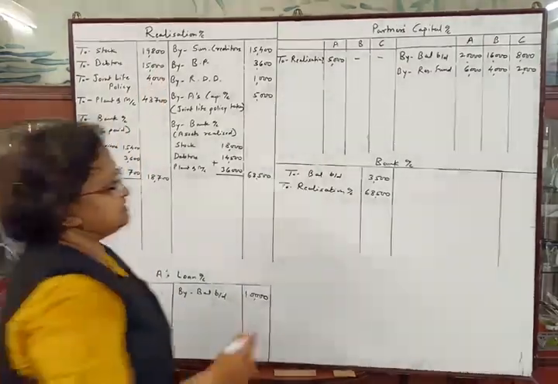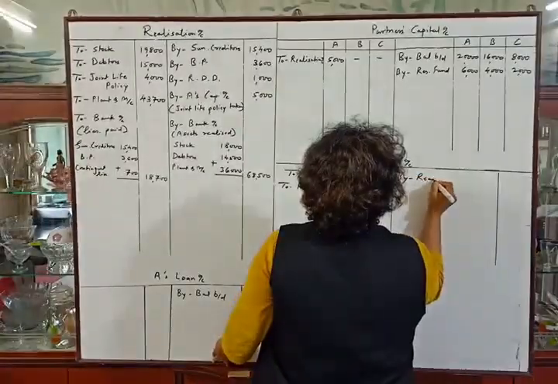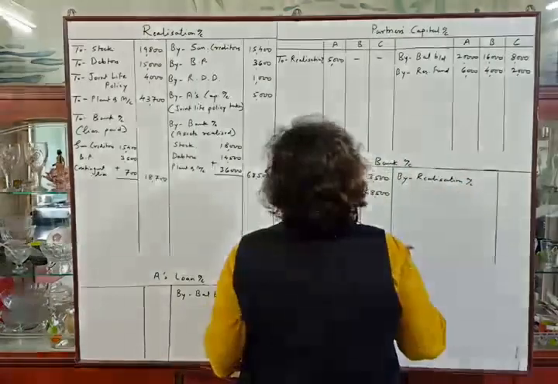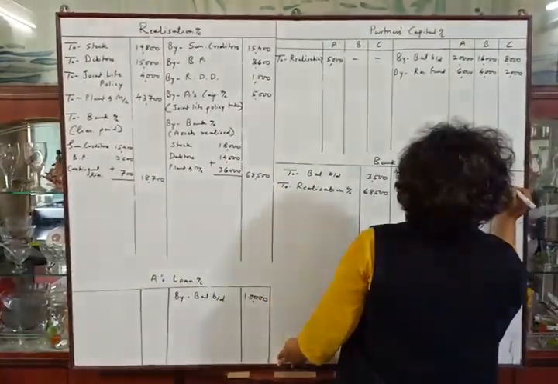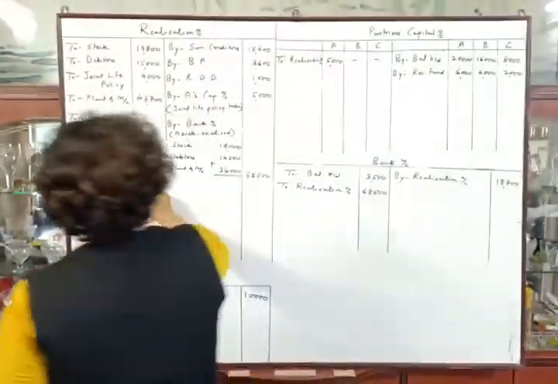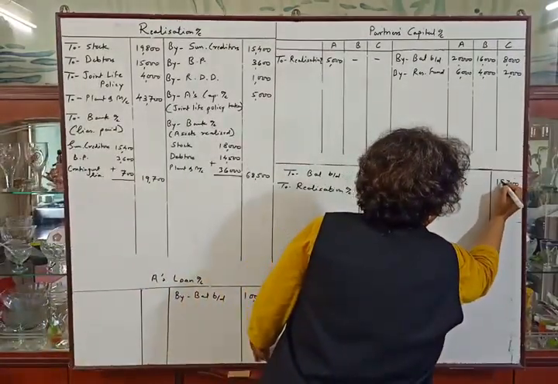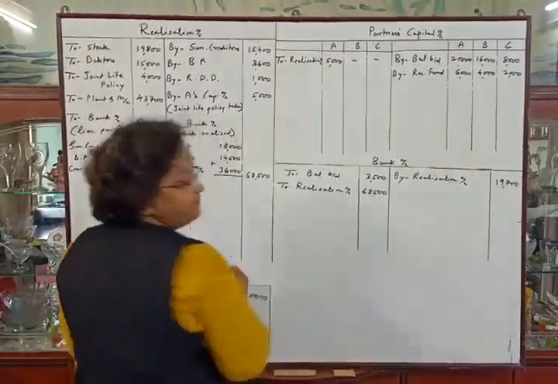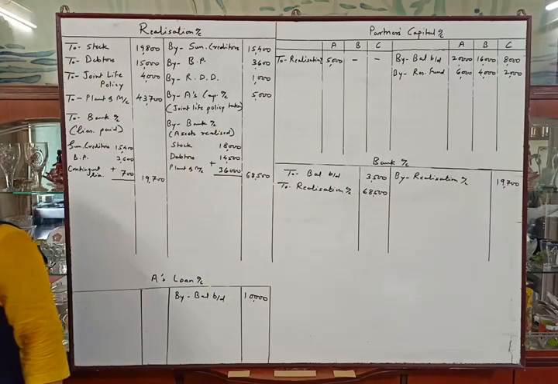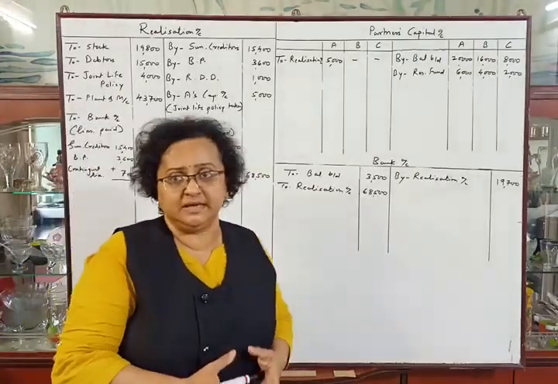Make the second posting. Debit side of realization account to bank account means credit side of bank account by realization account. Rupees 18,700. Sorry, it should be 19,700. My mistake. 19,700. Okay. Now the next adjustment. There were no realization expenses, so we don't need to pass any entry.